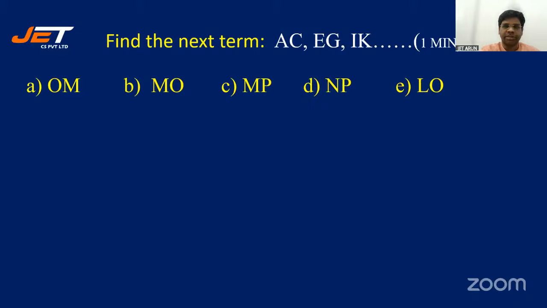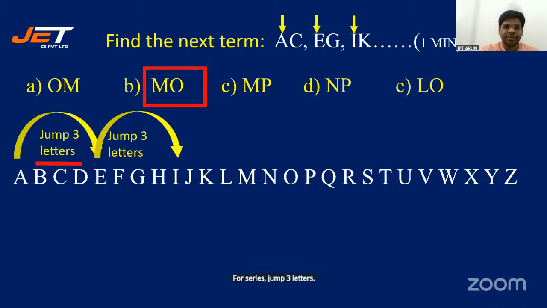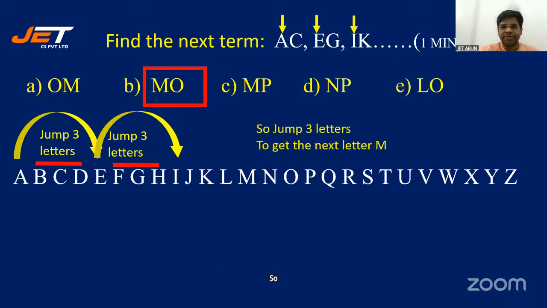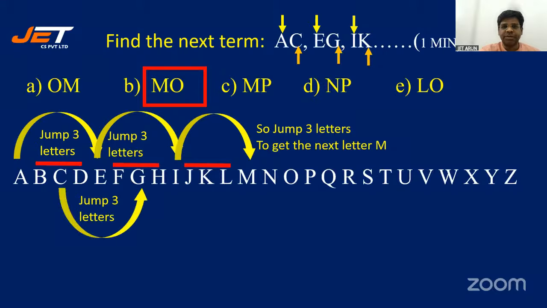All right, so what do you think the next term is? Again, two series here. First series, jump 3 letters. To get the next letter from I, I'll jump 3 letters, I'll get M. Second series only, jumping 3 letters only, but starting from C.